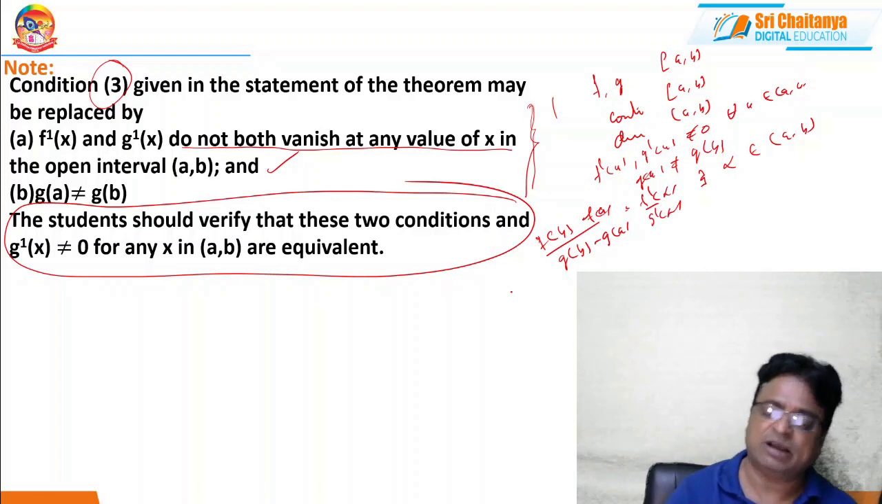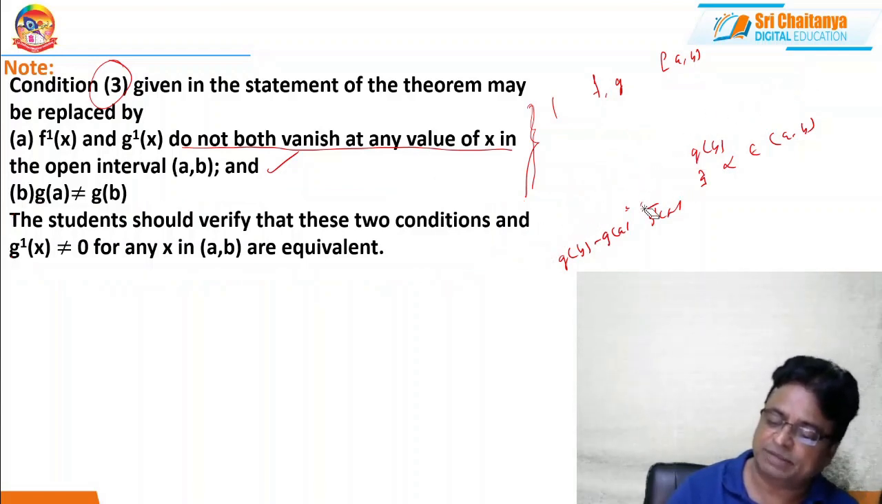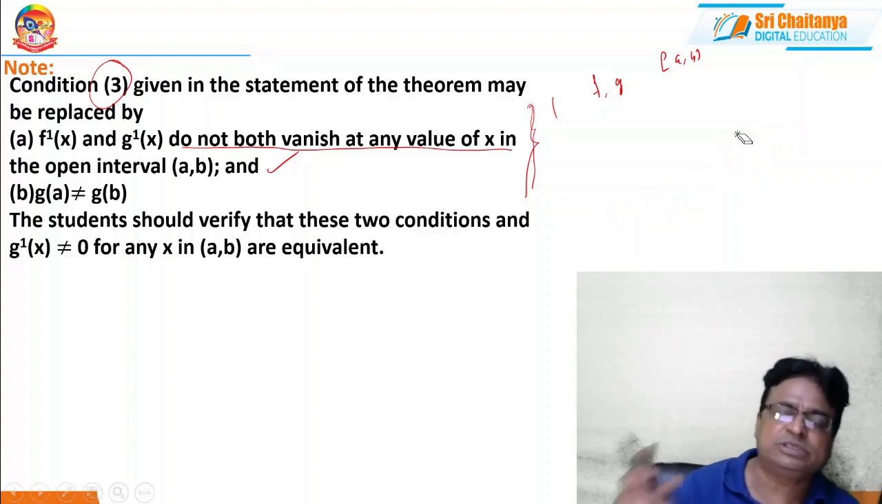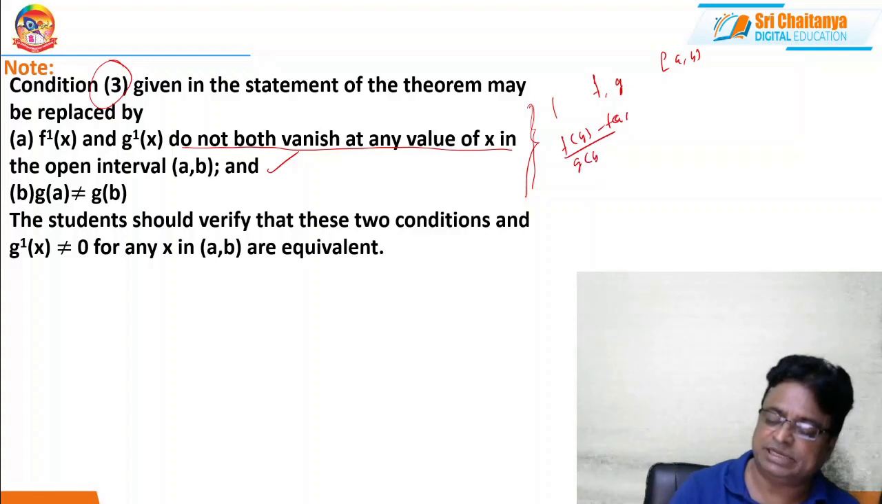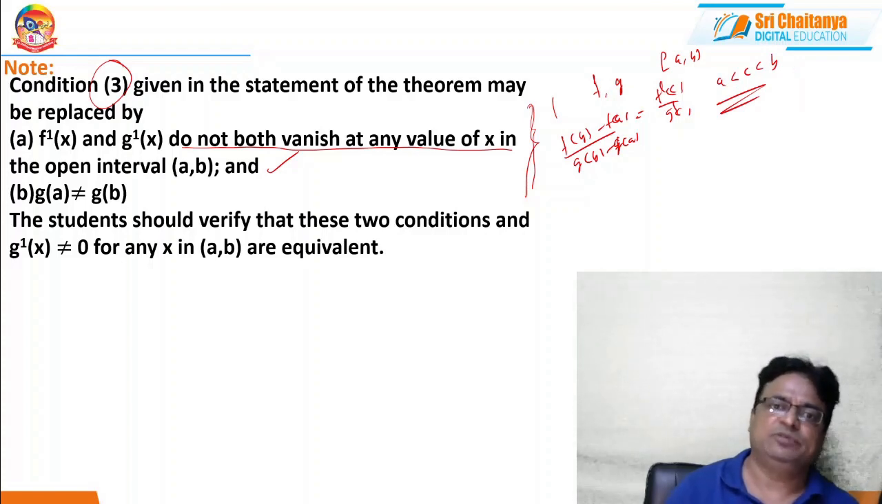The same statement we can also give as: if f and g are defined on the closed interval [a, b] such that f and g both are continuous in [a, b], both are derivable in the open interval (a, b), and g dash of x is not equal to 0 for every x, then there exists at least a real number c belonging to the open interval (a, b) such that f of b minus f of a by g of b minus g of a equals f dash c by g dash of c, where a is less than c less than b. This is Cauchy's mean value theorem.